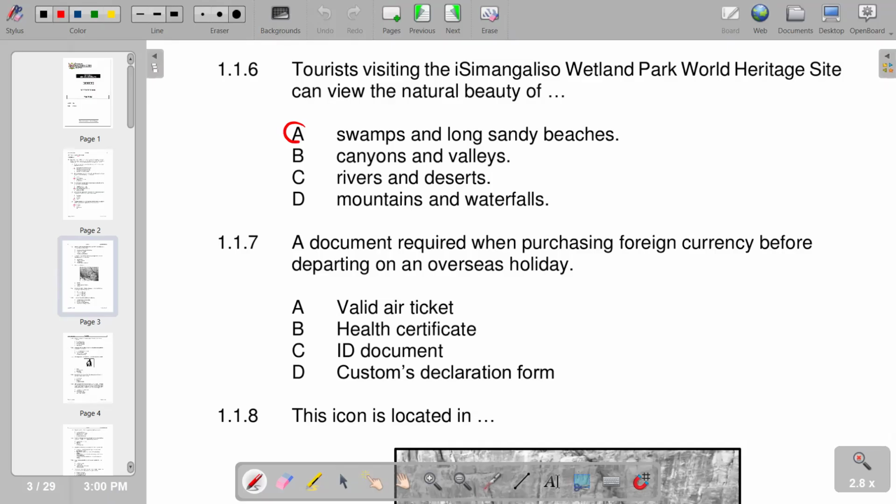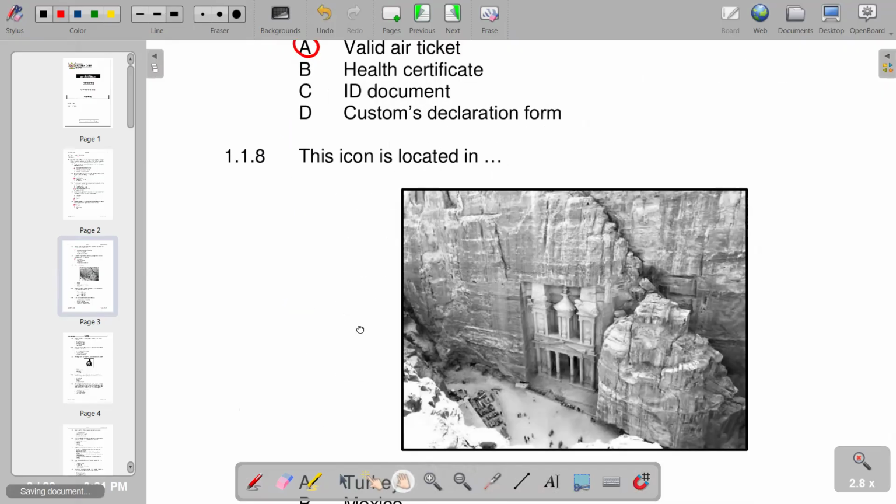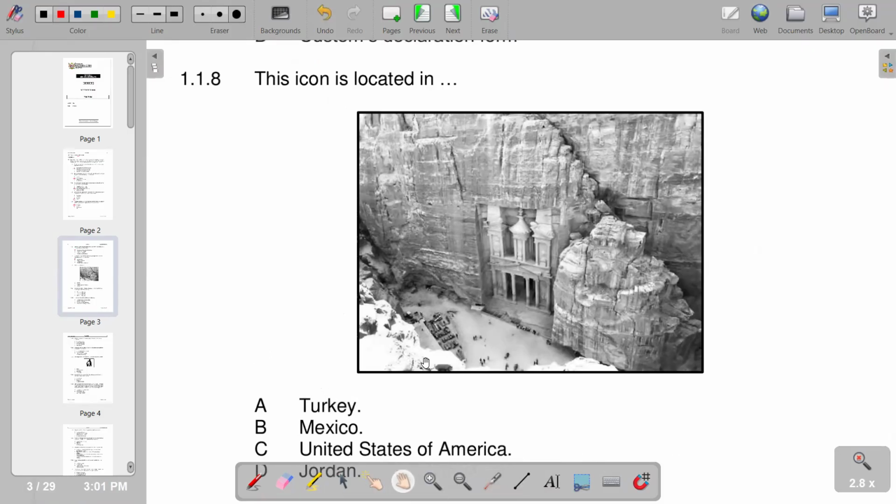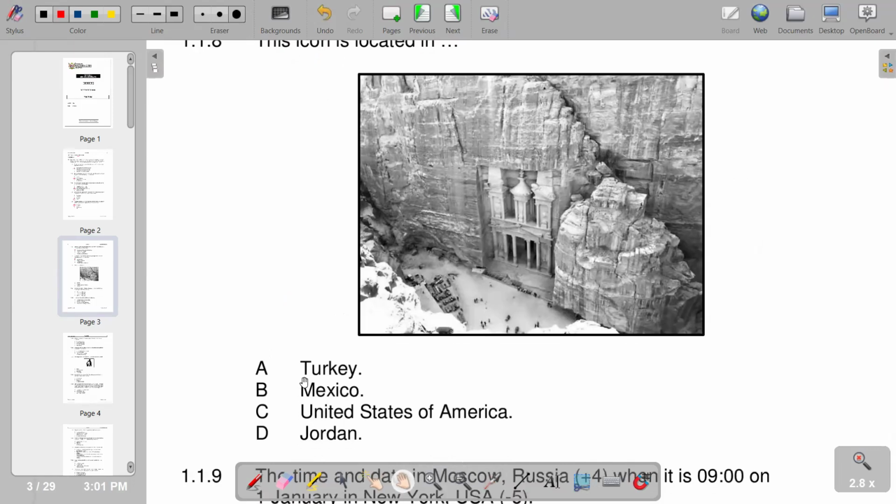Number 7, a document required when purchasing foreign currency before departing on an overseas holiday. A valid air ticket is the most appropriate. On number 8, this icon is located in Jordan, which we have on D.